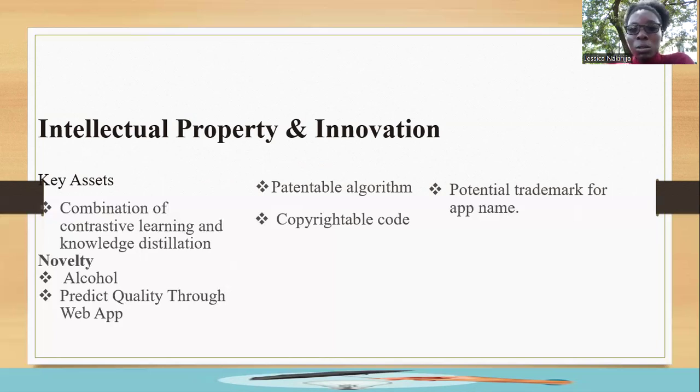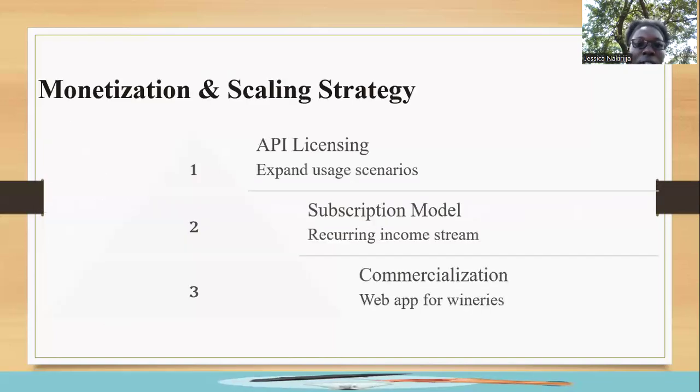So talking about our algorithm, we also have our code that would need a copyright. Then from that, we also have our potential app name as our trademark that we need to have registered. Away from that, this also offers us an opportunity based on the most important features which we outlined as alcohol, and also offers a web app for predicting quality, and that encompasses the quality of our project.